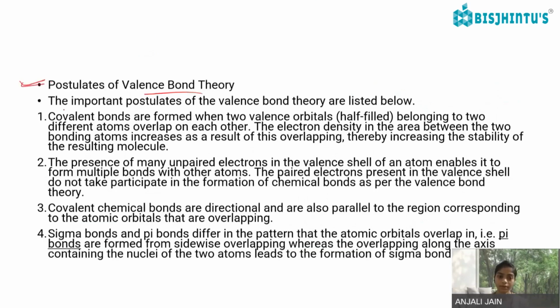Postulates of valence bond theory. The important postulates are: covalent bonds are formed when two half-filled valence orbitals belonging to two different atoms overlap each other.